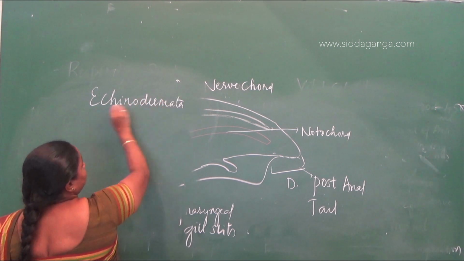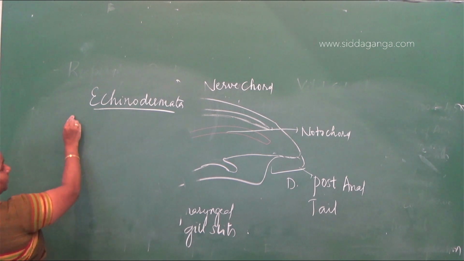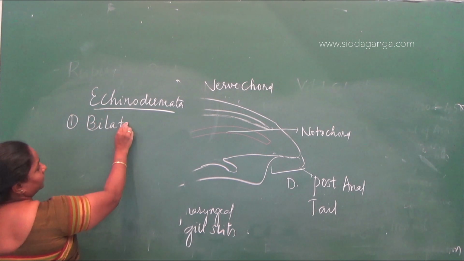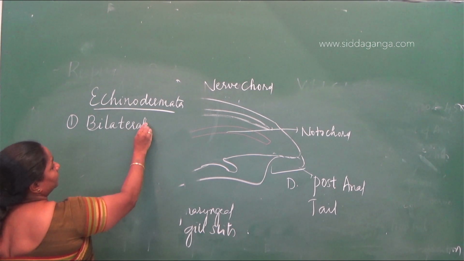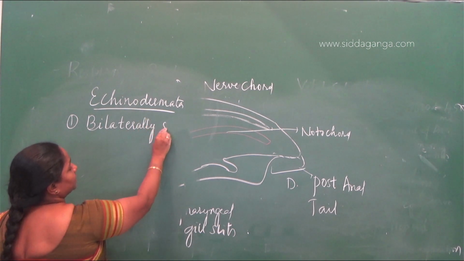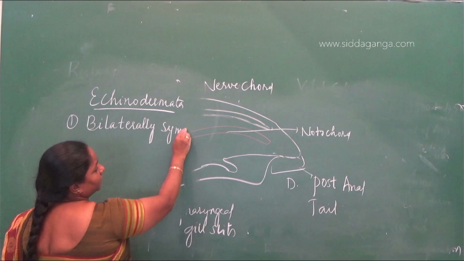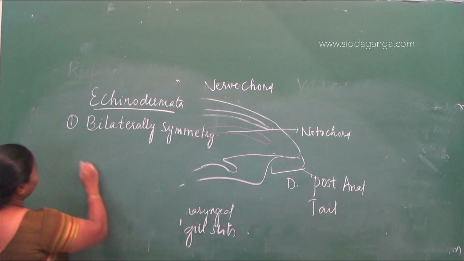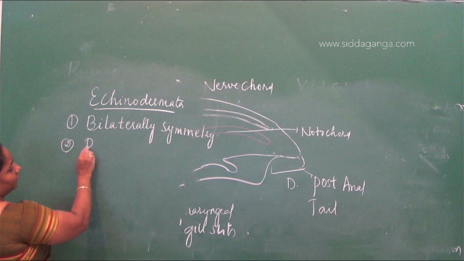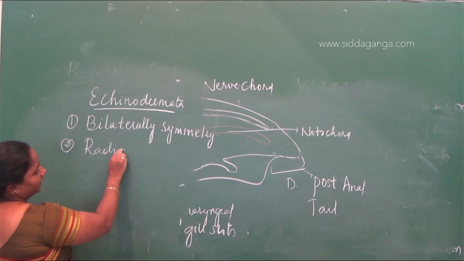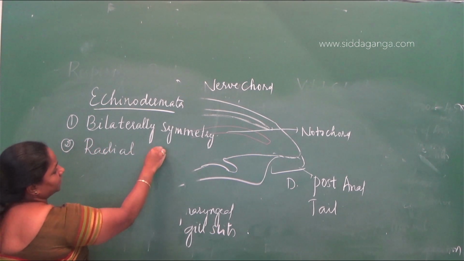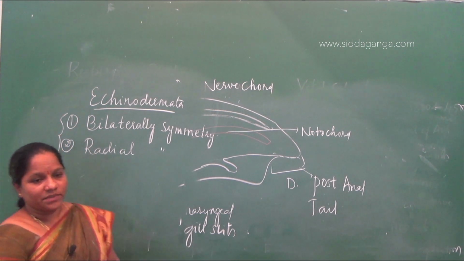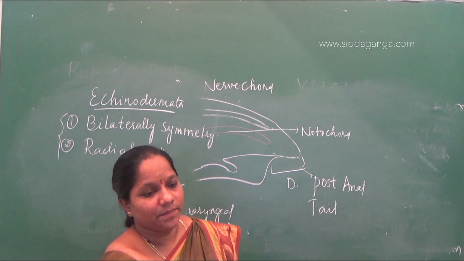So some animals will exhibit bilateral symmetry. Symmetry means when you cut the body of the animal into half. Then radial symmetry is when you cut the body of the animal into different radii. Most of the animals will have only one symmetry, either bilateral or radial.